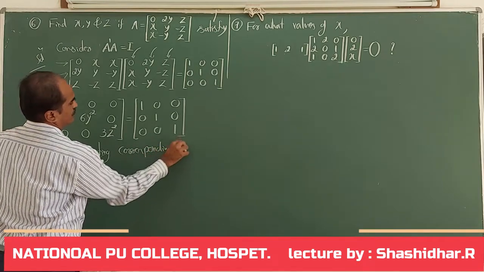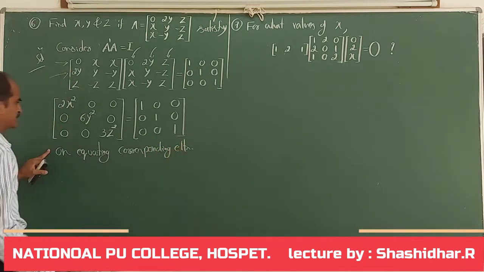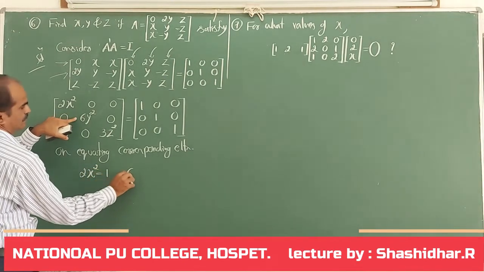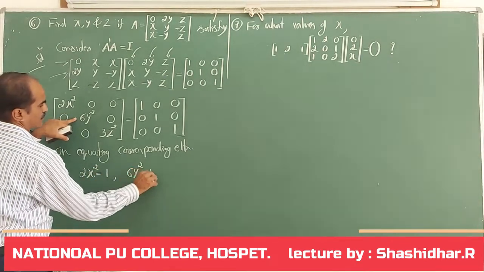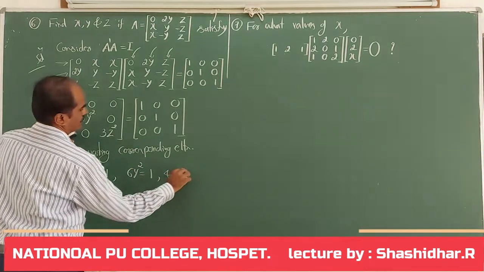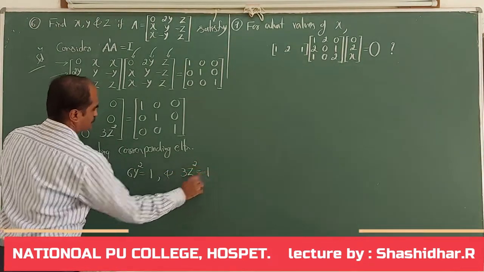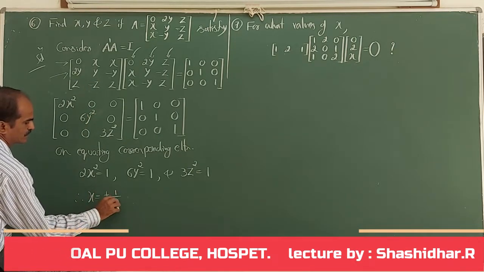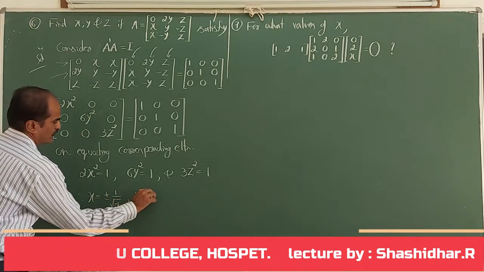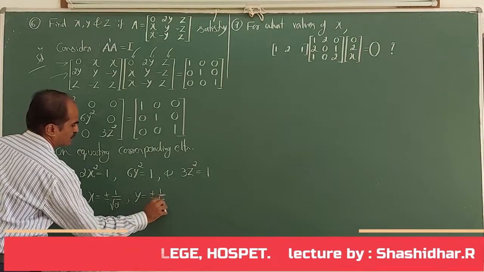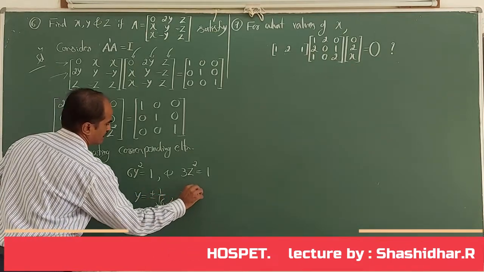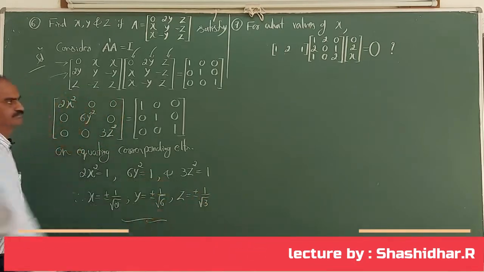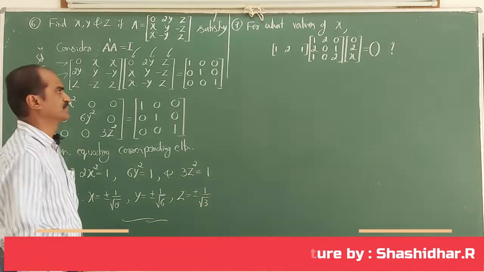on equating corresponding elements, we get 2x square equal to 1, 6y square equal to 1 and 3z square equal to 1. Therefore, x is plus or minus 1 by root 2, y is plus or minus 1 by root 6 and z is plus or minus 1 by root 3. That completes the example. Very simple one.